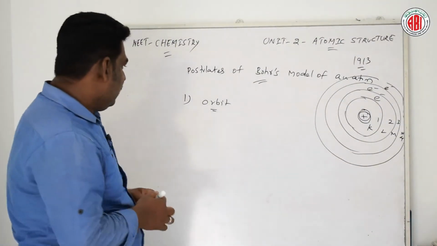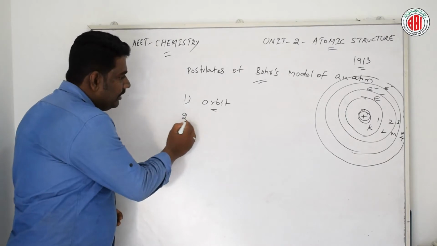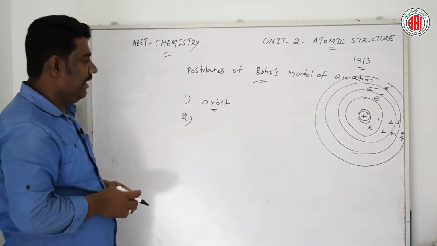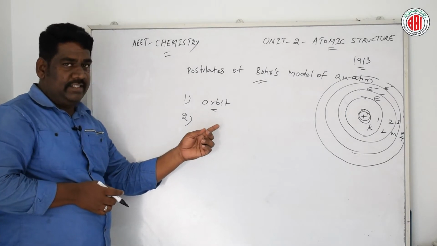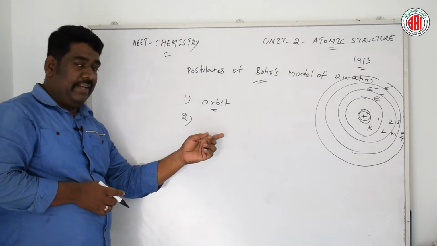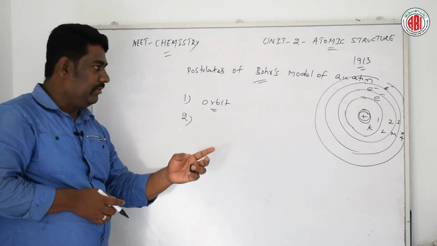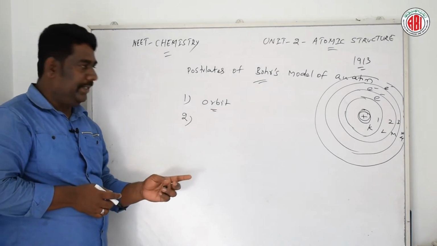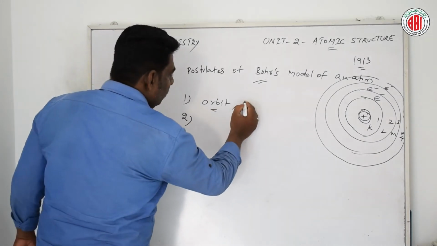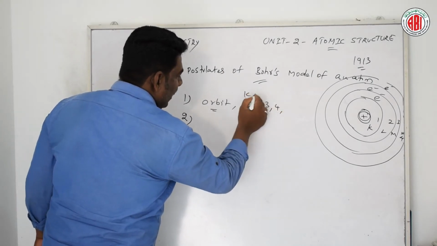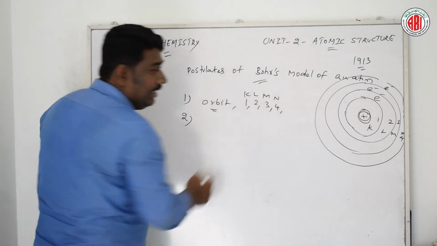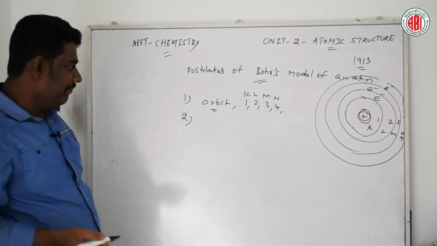And next, the second postulate of Bohr's model of an atom. The first one represents the different energy levels: the circular path in which the electron revolves around the nucleus is also called an orbit, and these can be described by 1, 2, 3, 4 or also K, L, M, N, the different energy shells or energy levels.